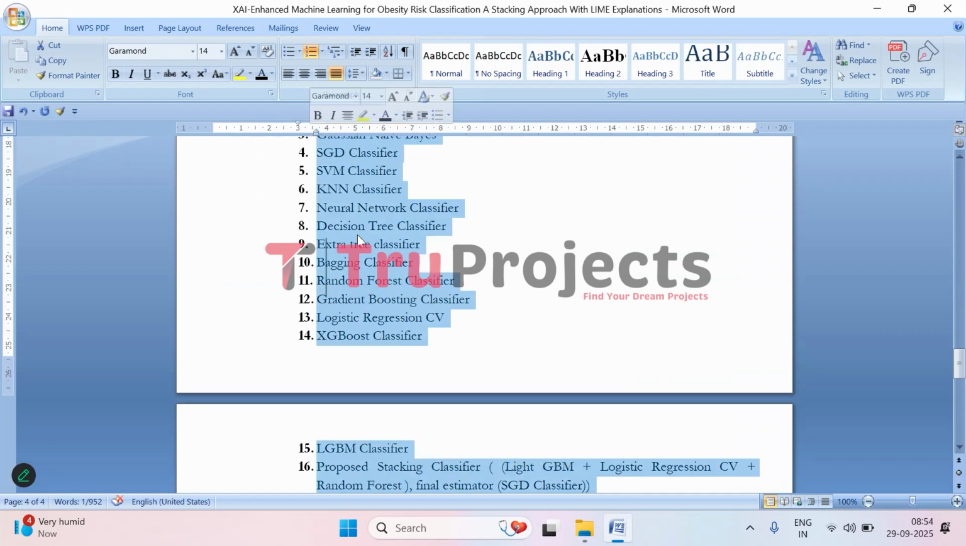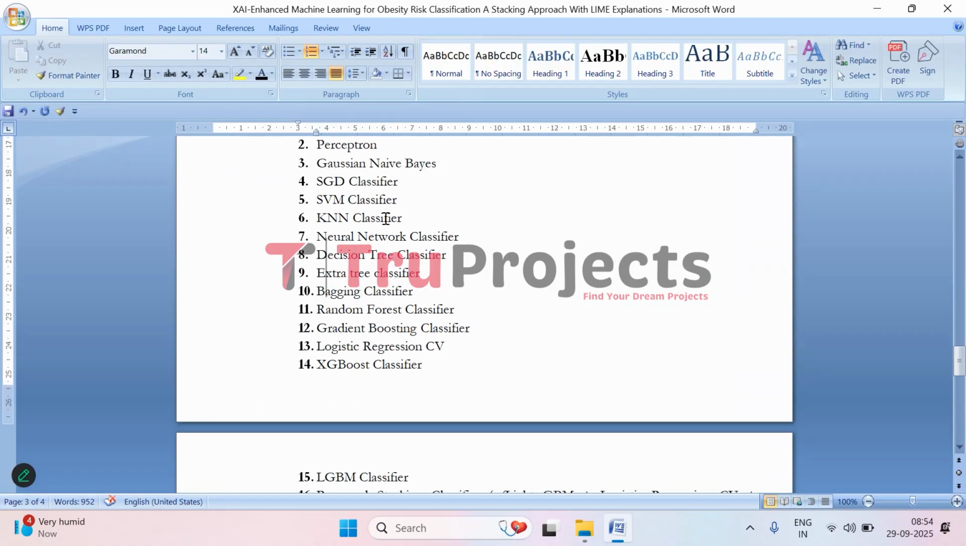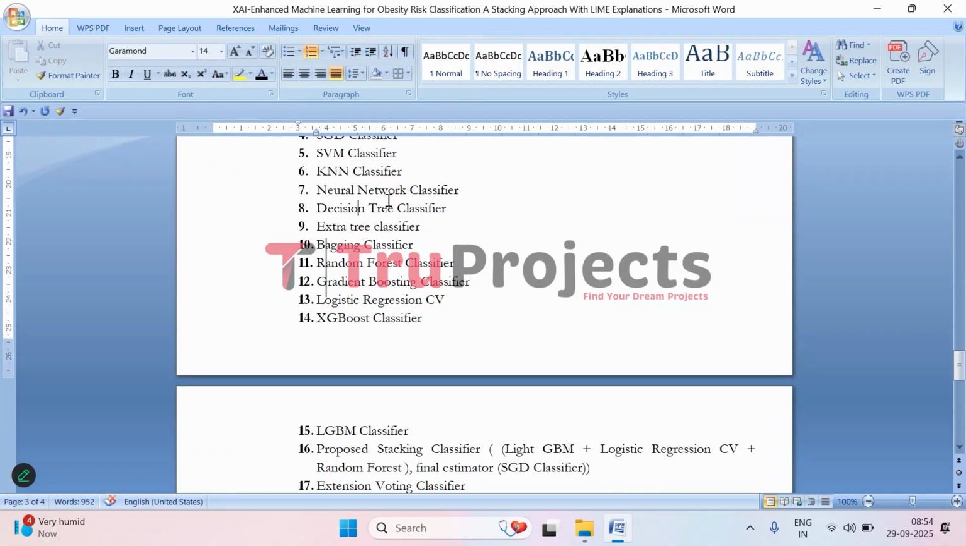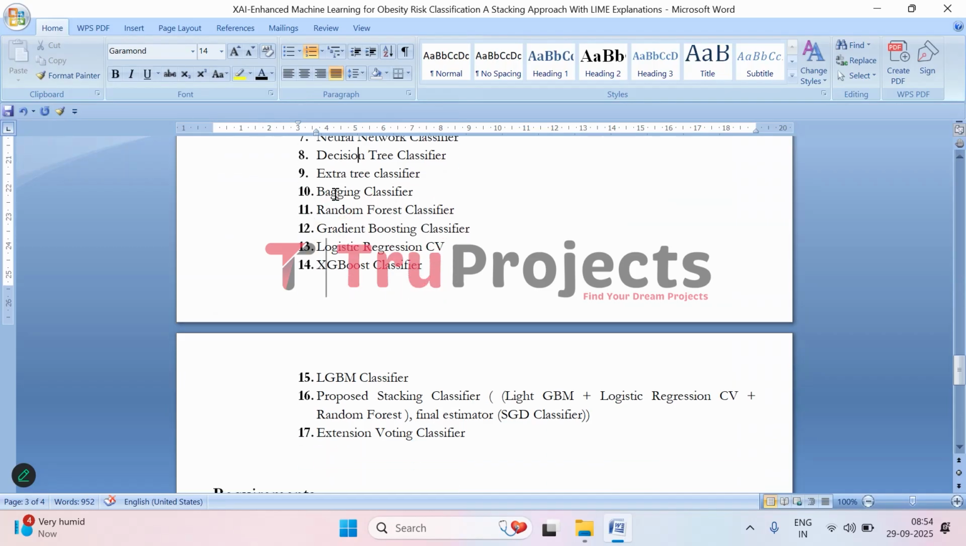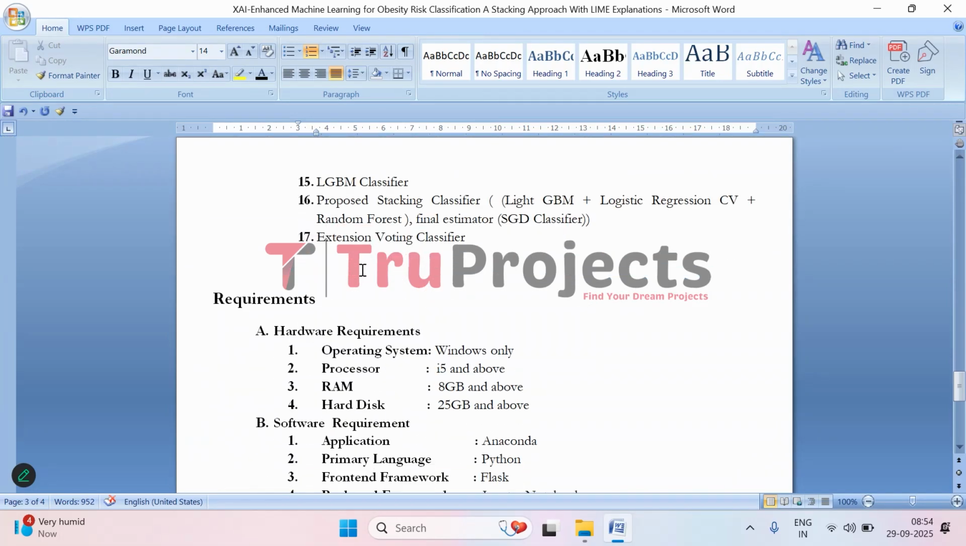So here we have used AdaBoost, perceptron, Gaussian naive Bayes, stochastic gradient classifier, support vector machine, KNN classifier, neural network classifier, decision tree classifier, extra tree classifier, bagging classifier, random forest classifier, gradient boosting classifier, logistic regression CV, XGBoost classifier, LGBM classifier, and the proposed model stacking classifier, extension model voting classifier.